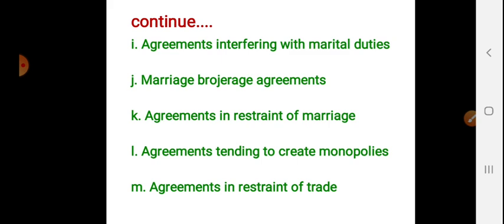As per the Indian culture, the girl after marriage should stay in the husband's home, okay. And any agreement that the husband would always stay at the father-in-law's house and that the wife could never leave her parents' house is void. Then next one is marriage brokerage agreements, okay.